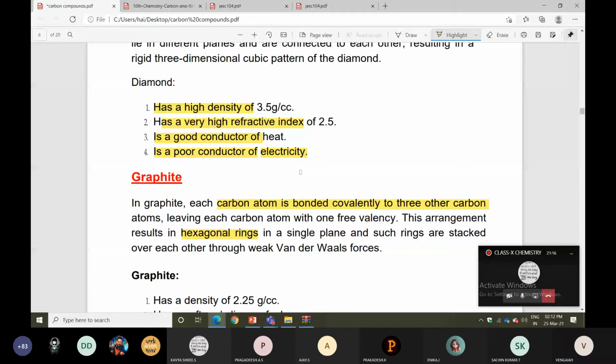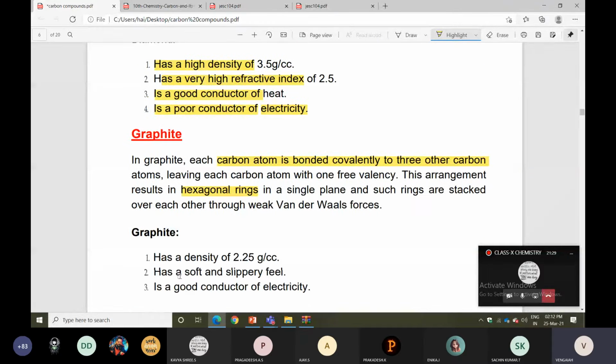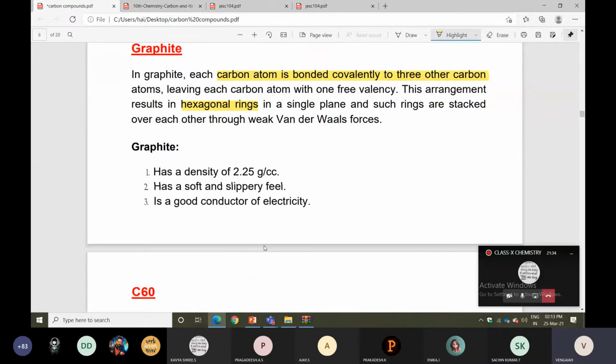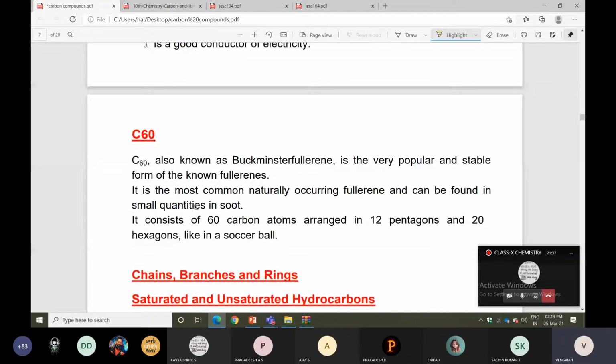Graphite, compared with diamond, has less density and is soft. Next, it is a good conductor of electricity. And the third one is carbon 60, also known as Buckminsterfullerene, a very popular and stable form of fullerene. It is the most common naturally occurring fullerene and can be found in small quantities in food.